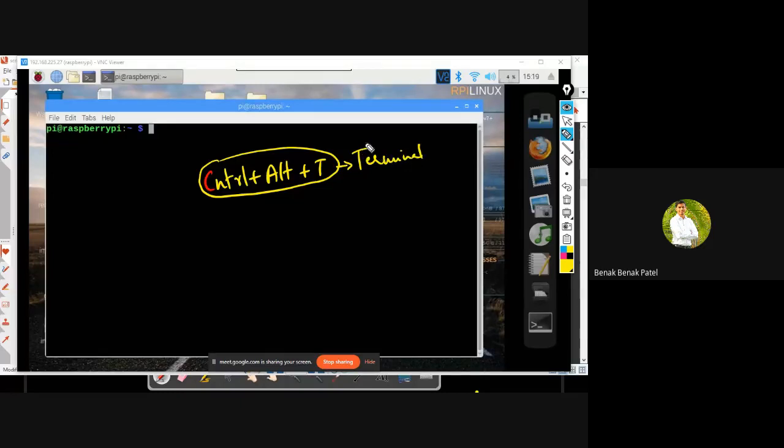Most of the tasks that we do in Linux are via this terminal. By default, to know where exactly we are located, I can type pwd, which stands for present working directory.